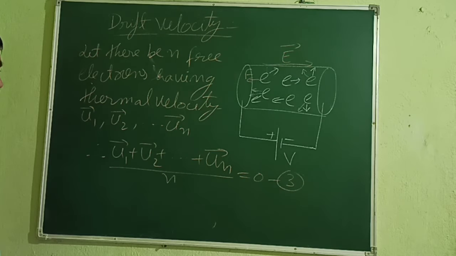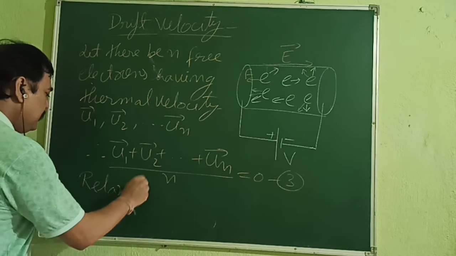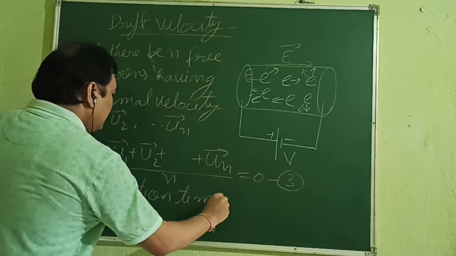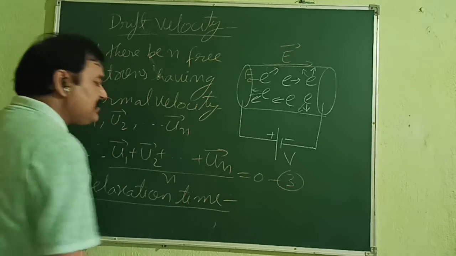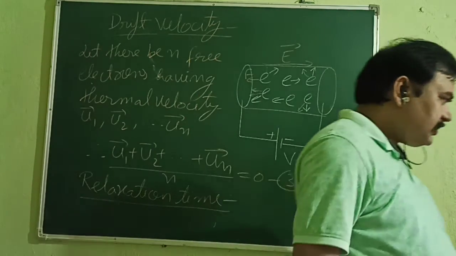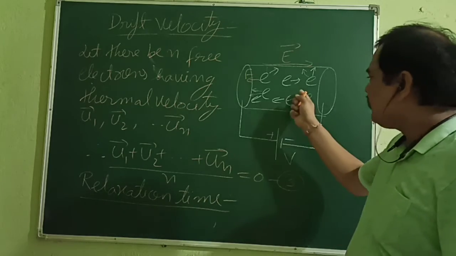Now we can write one more thing: relaxation time. What is this relaxation time, my dear children? You know, when electrons are moving, they are moving zigzag.